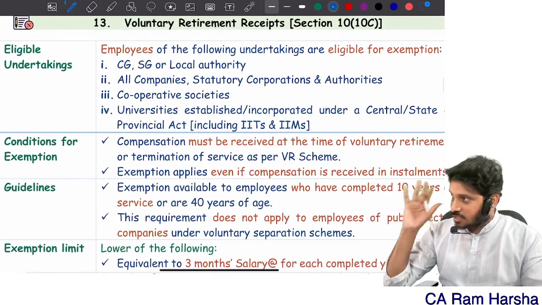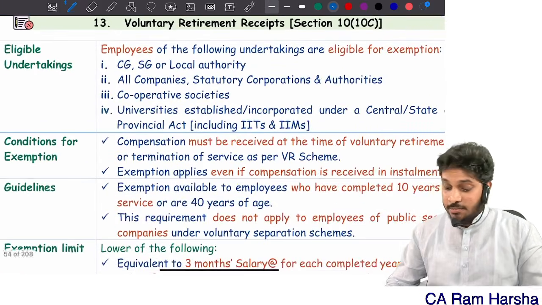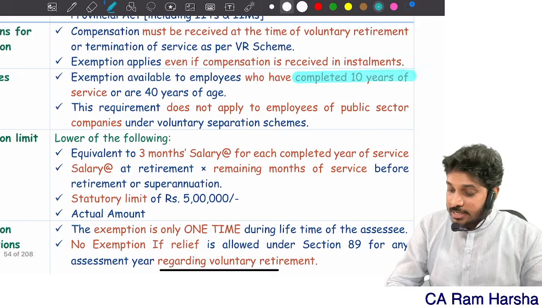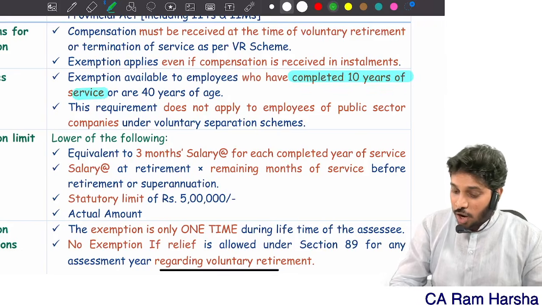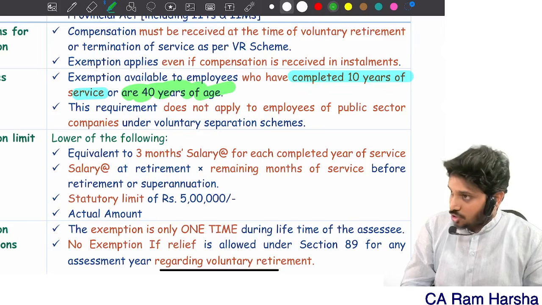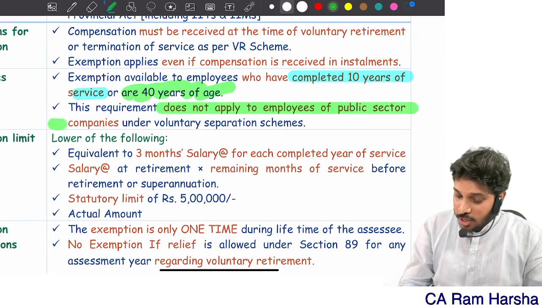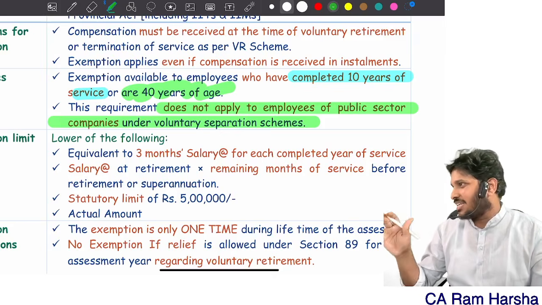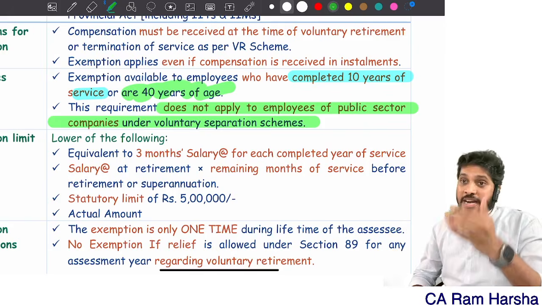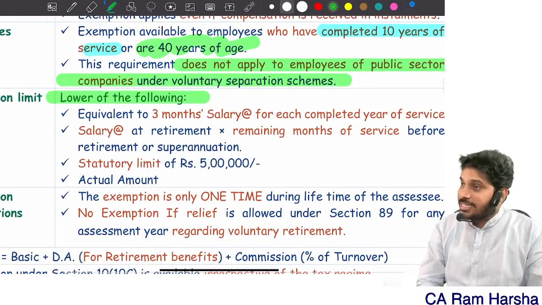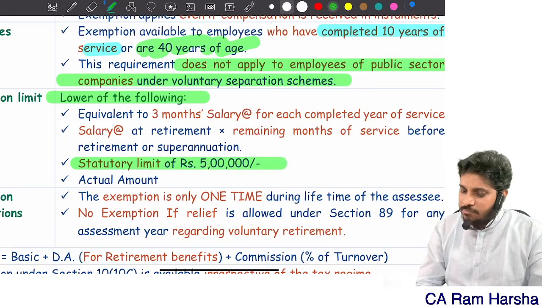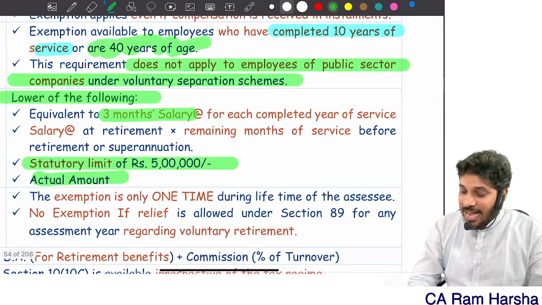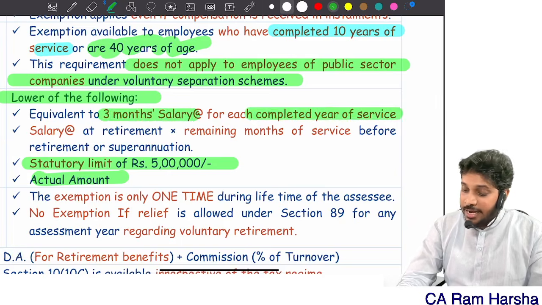Then VRS. VRS is what? Exemption only. If employee has completed 10 years of service or 40 years of age. Remember, this requirement does not apply to PSU employees. Public sector companies will be there for their employees, 40 years age, 10 years, that logic is not applicable. If they receive VRS, least of the following is exempted. How much is exempted? Maximum 5 lakh, maximum actual amount, or 3 months salary multiplied by completed years of service.